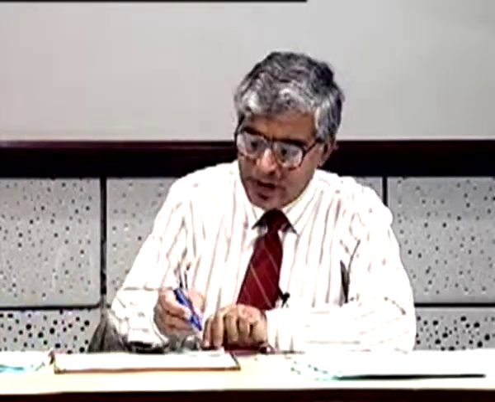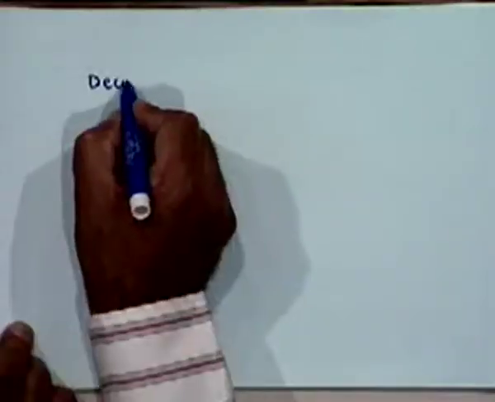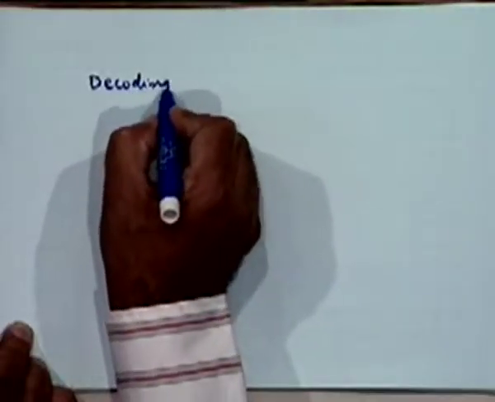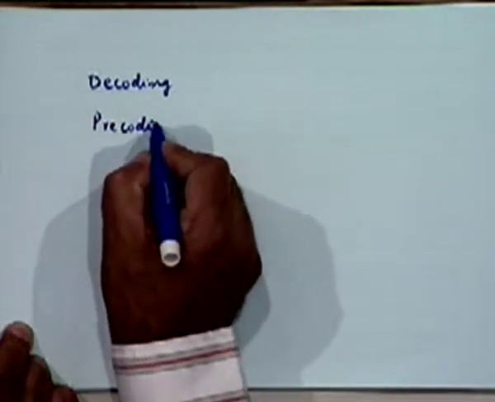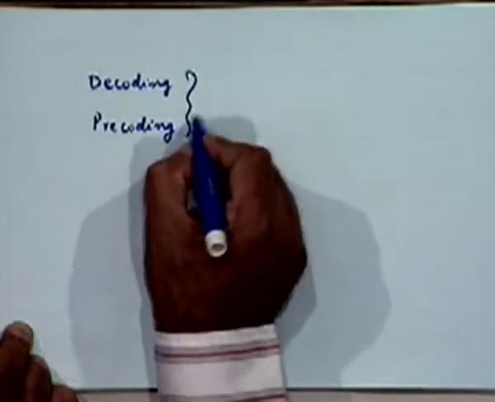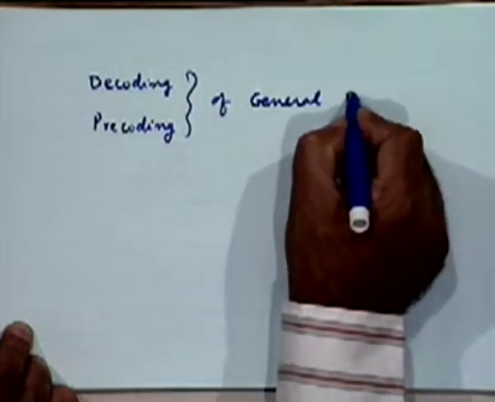Okay, it's manageable, and I would like you to work out the equations for decoding as well as for pre-coding of general PRS systems.